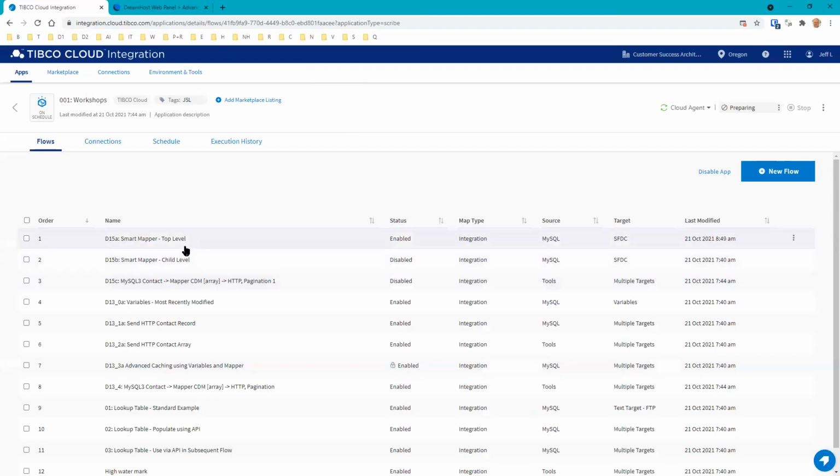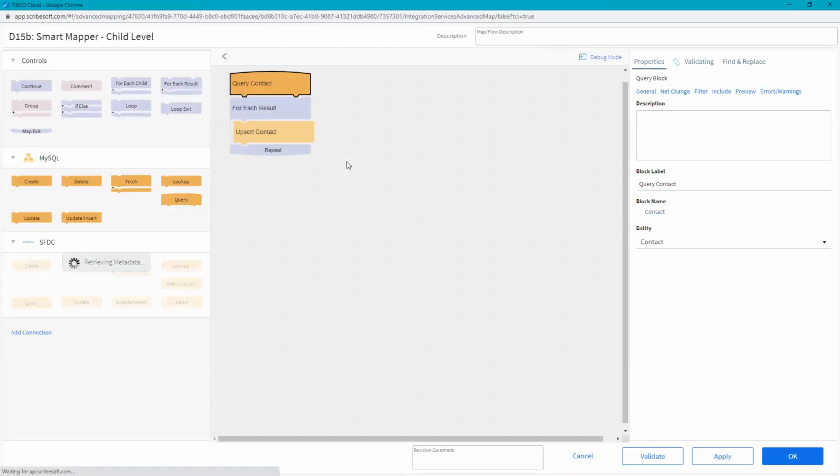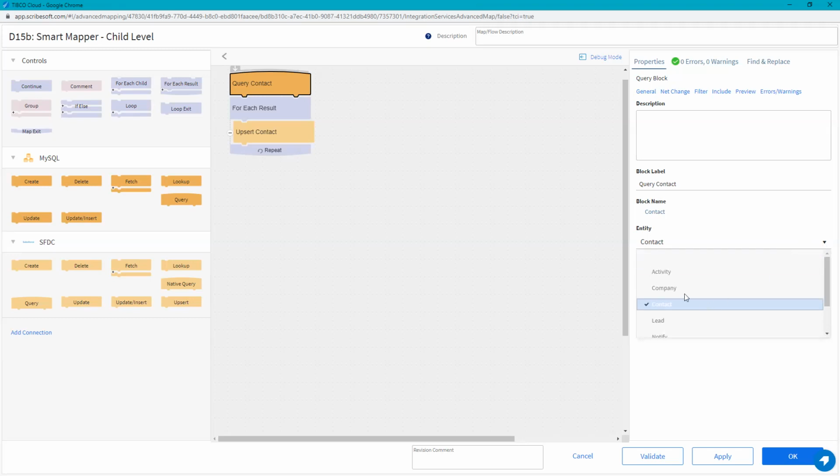So what I did here was actually just copy this map. And I just want to show you what it looks like when you reorganize the map to use a child entity instead of the actual top level entity. So I'm just going to change this map all around. I'm going to change what entity I'm querying here, and I'm going to change how the upsert works. So instead, we're going to query the company object.